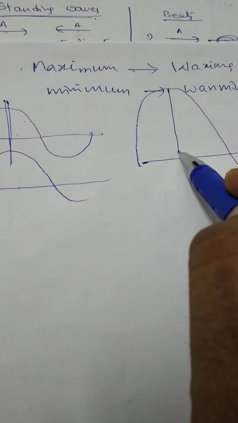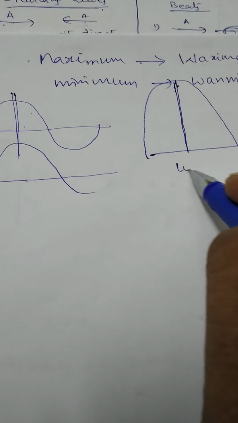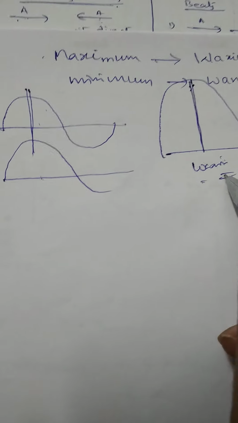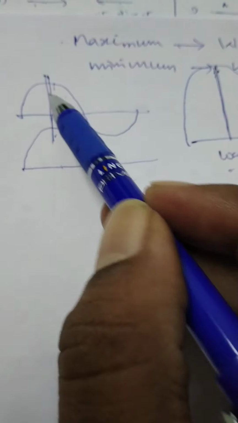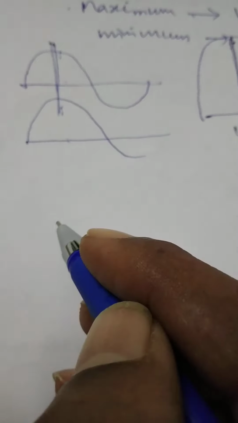Therefore, amplitude maximum means intensity is also maximum and loudness is maximum. This is called the waxing. So waxing is produced by the superposition of two waves which are in the same phase. Do you understand? The phase difference between crest and crest is equal to 0. That means the two points are said to be in phase.